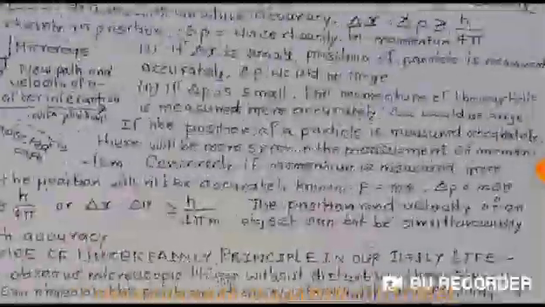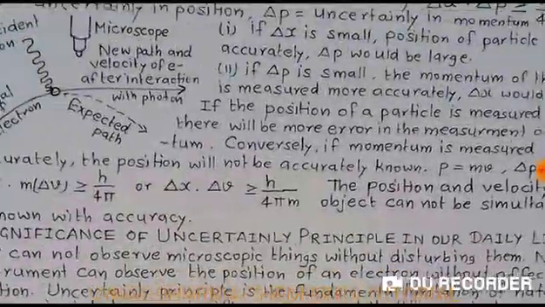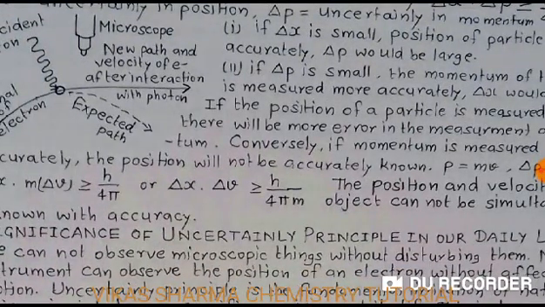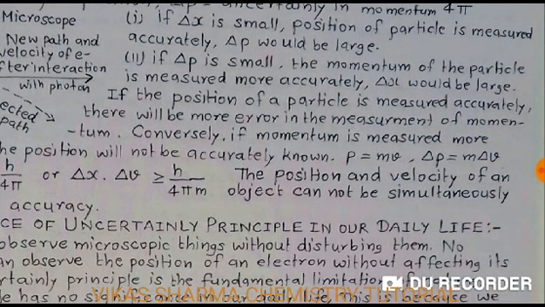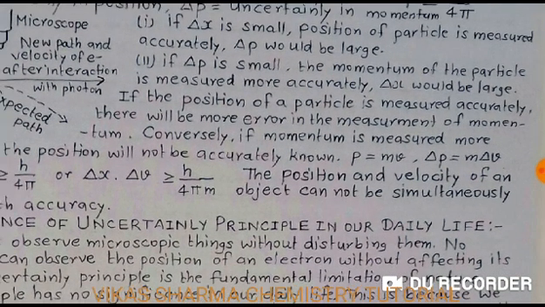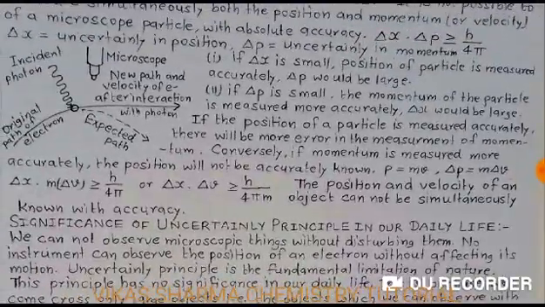Since p is equal to mv, delta p is equal to m delta v. So m delta v is greater than or equal to h upon 4 pi, or delta x into delta v is greater than or equal to h upon 4 pi m. The position and velocity of an object cannot be simultaneously known with accuracy.